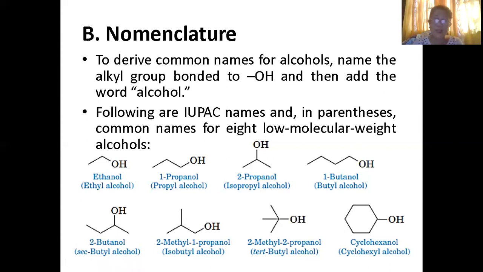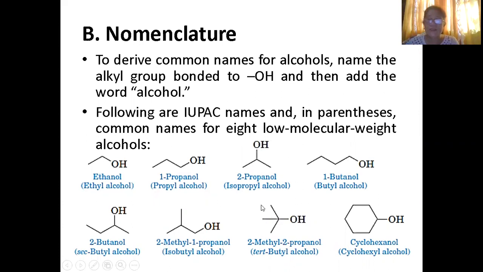Propanol. If you have 1, 2, 3, this is now your side chain, which is the substituent, which is methyl. Where is your methyl? It is at carbon 2. What is your parent name? It's propanol. Where is your alcohol? In 1. So 2-methyl-1-propanol. That is how it is written, or the common name is isobutyl alcohol.